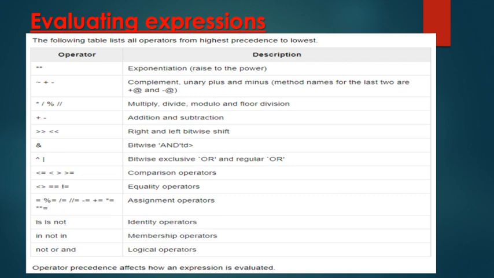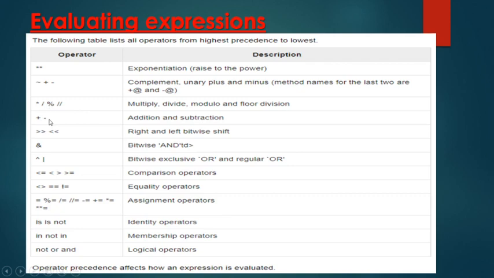Operator precedence affects how an expression is evaluated. If there is an arithmetic expression, then we'll see the precedence of arithmetic operators. Just like here it is given: multiply, divide, modulo, then floor division, then plus and minus.